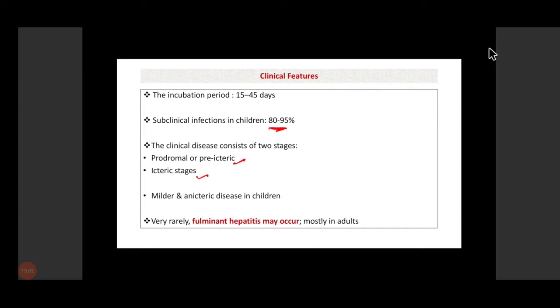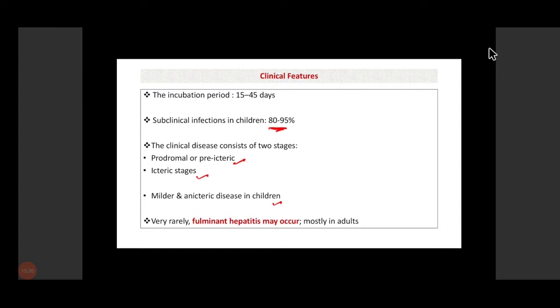In children, generally, the clinical picture is mild and an icteric phase is generally absent. So the ratio of anicteric to icteric infection is higher in children. Okay, so 80 to 90% will not produce any symptoms, and those who do have symptoms, they are mild and most of them are anicteric. But in young adults, clinical symptoms will be there. There will be a pre-icteric phase followed by an icteric stage.